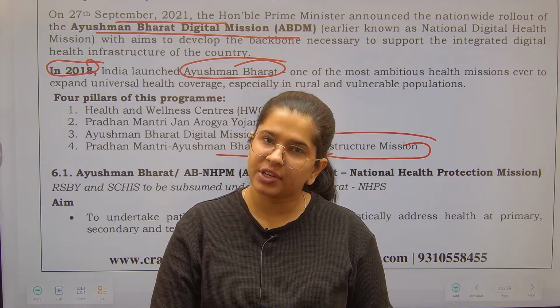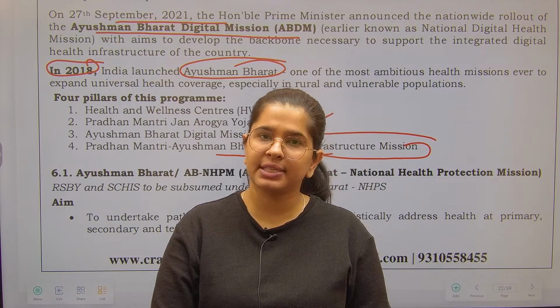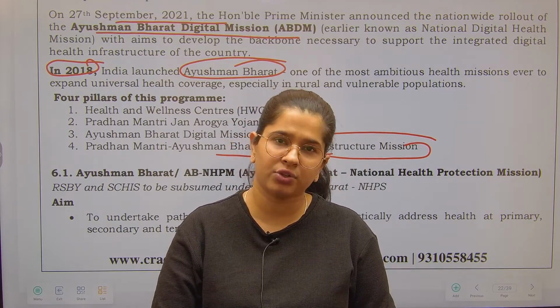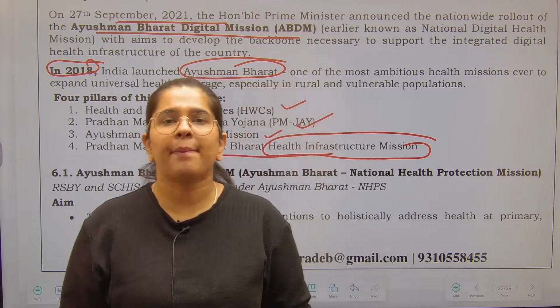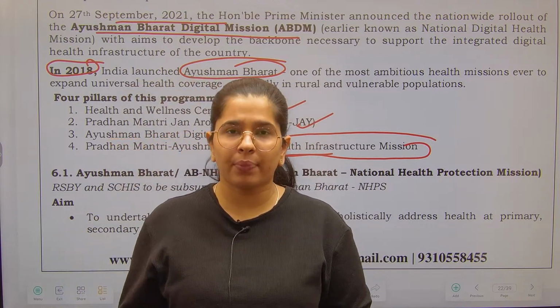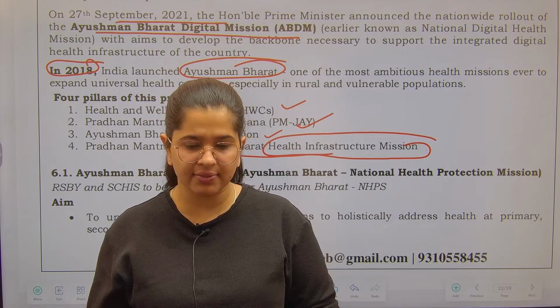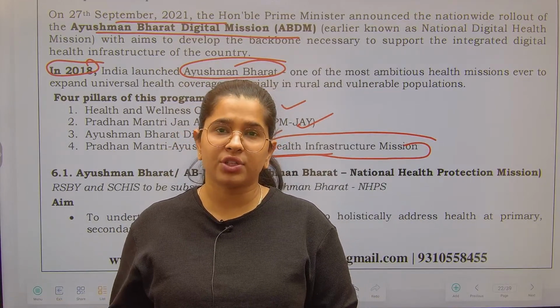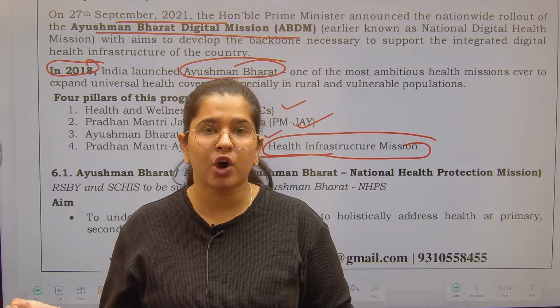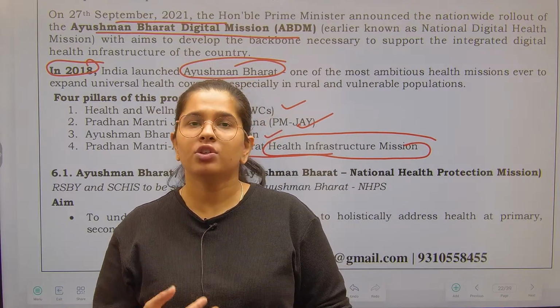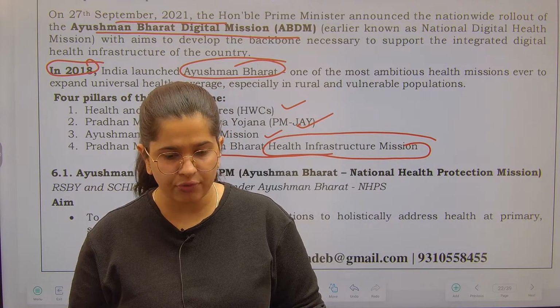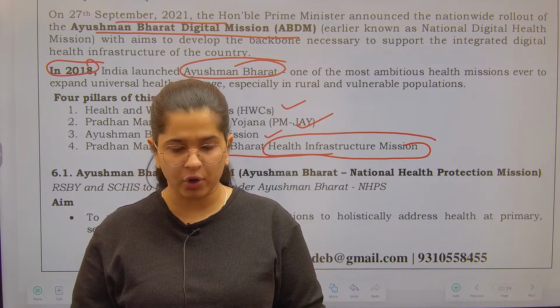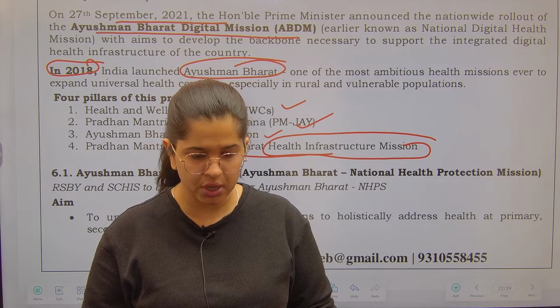After that, digital component you have got, you will see that there is a number that is allotted to every patient. Apart from that, there is also component of the health registry as well as where are your professionals, what are the health infrastructure or what are the hospitals that you can go for. So all these data are the components of your digital mission. And lastly, we have also seen the health infrastructure mission.